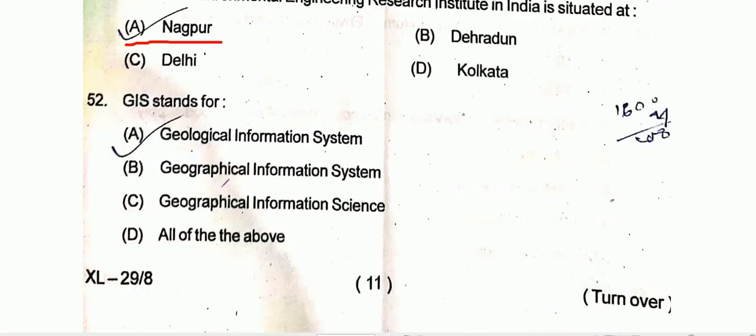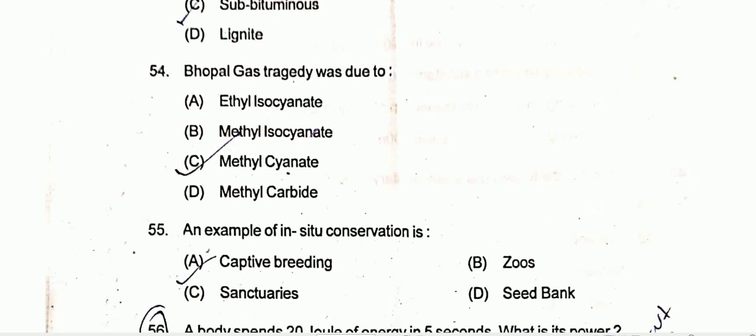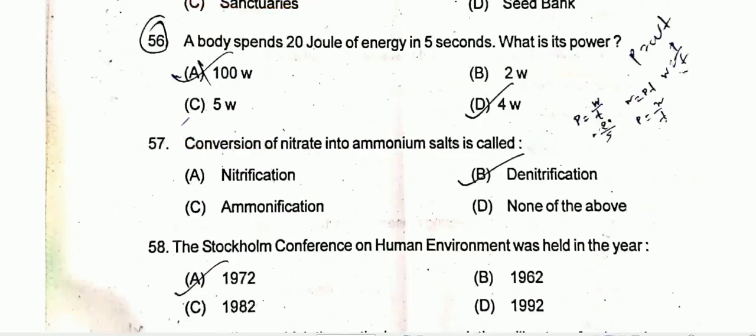Next question regarding GIS. GIS stands for Geographical Information System. So option B is the correct one. Question number 53, which type of coal has cooking properties? Option B is the correct one, that is bituminous, having the cooking properties. Question number 54, the Bhopal gas tragedy was due to methyl isocyanate. That is option B is the correct one.